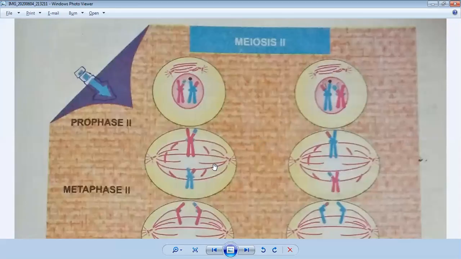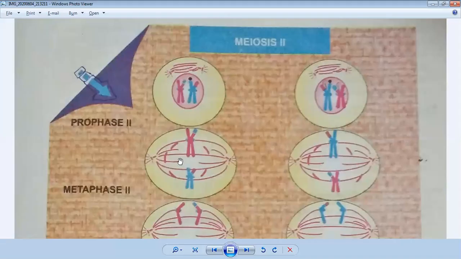This is called metaphase 2. In metaphase 2, the chromosomes attach to the kinetochore spindle fibers and line up at the equator of the cell. Now you can see one pair of pink chromosomes and one pair of blue chromosomes. They come into a line position and they are attached with the kinetochore.